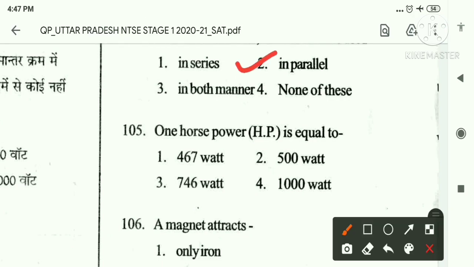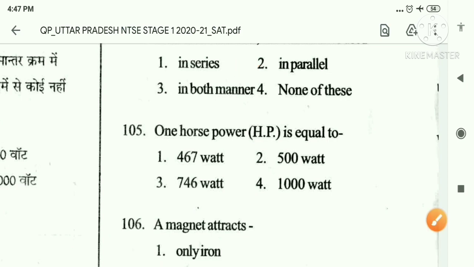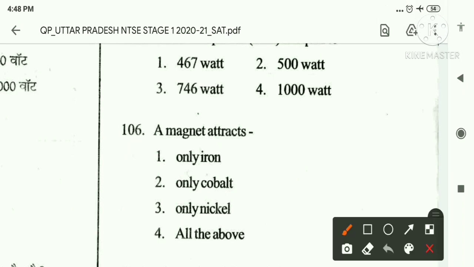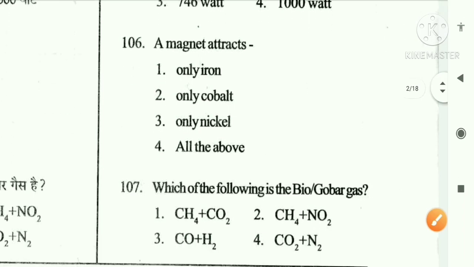Okay, now let's go to the next question. 1 horsepower HP is equal to: option 1, 467 watt, option 2, 500 watt, option 3, 746 watt, option 4, 1000 watt. The electrical equivalent of 1 horsepower is 746 watts in the international system of units, that is SI. So option third, 746 watt, is the correct answer. Okay, now let's go to the next question.